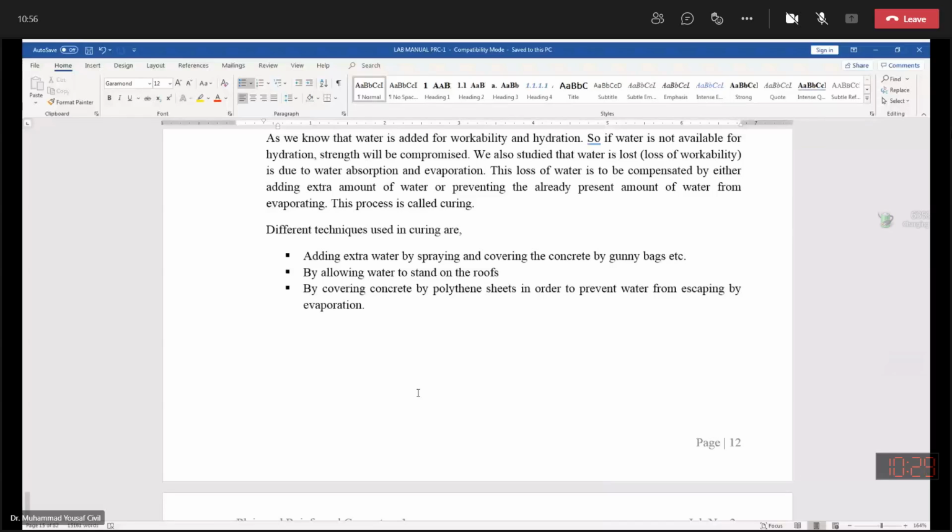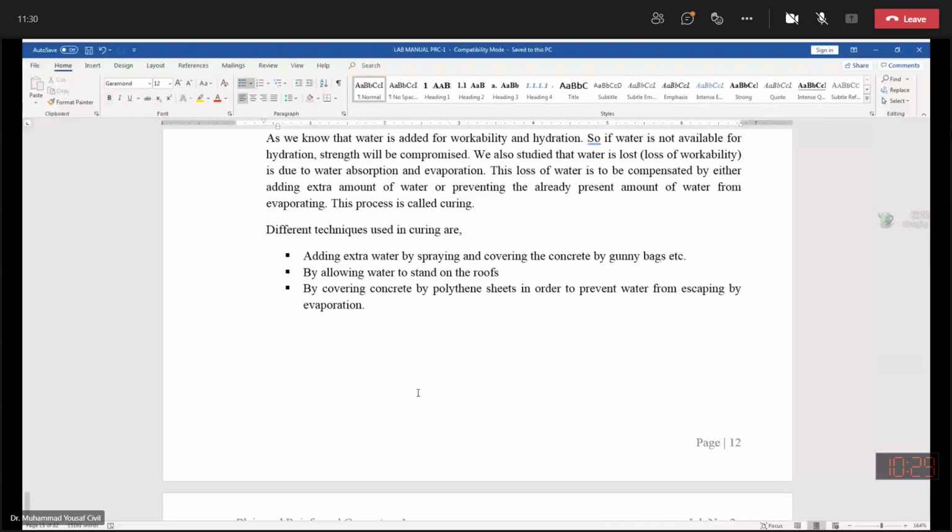Now, when you are transporting concrete material from one place to the other, it takes time. How much time must we have so that it should not get stiff? It should not get hard. So this is related to today's experiment, which you might have gone through: initial setting time and final setting time.